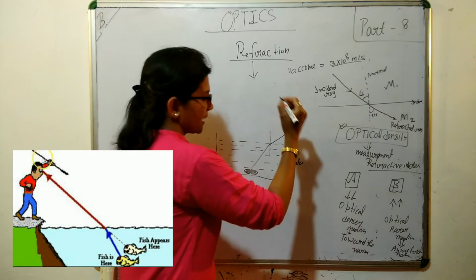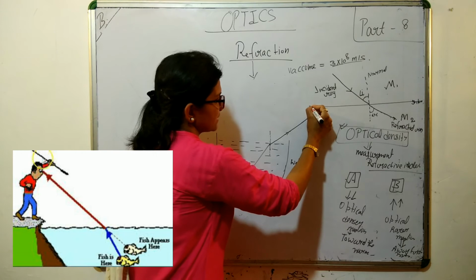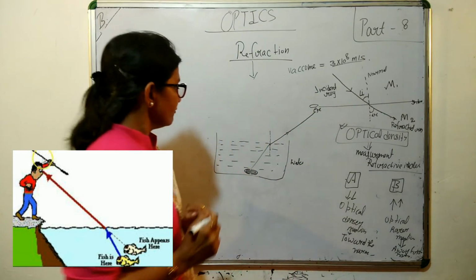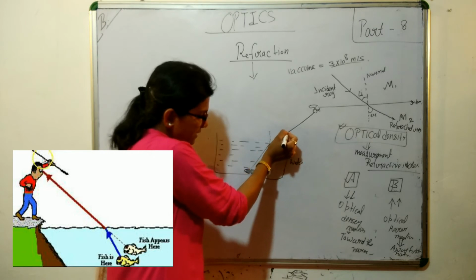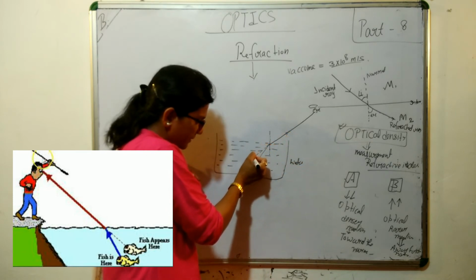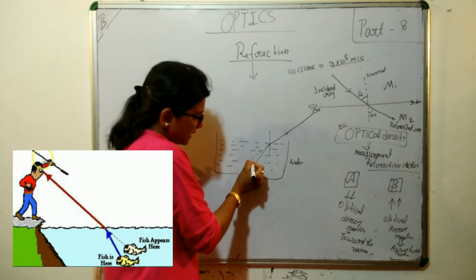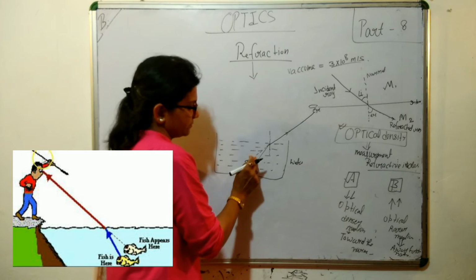And it is your eye. Then what will actually happen? We will extend this refracted ray backward, and we will get the position of the image here.